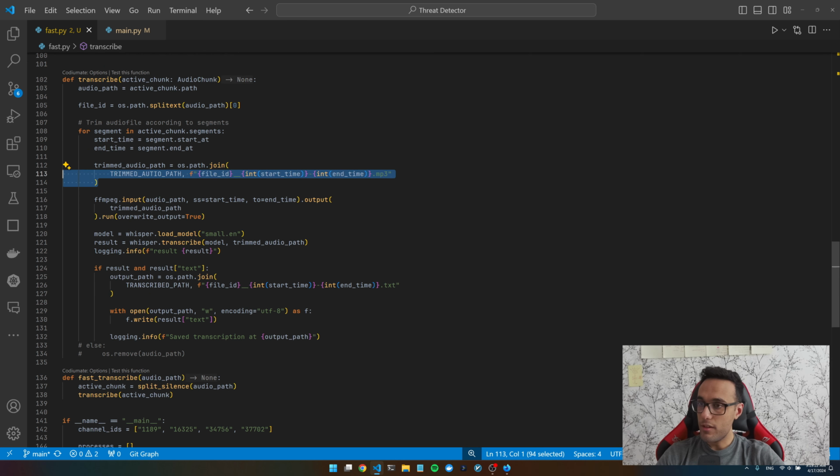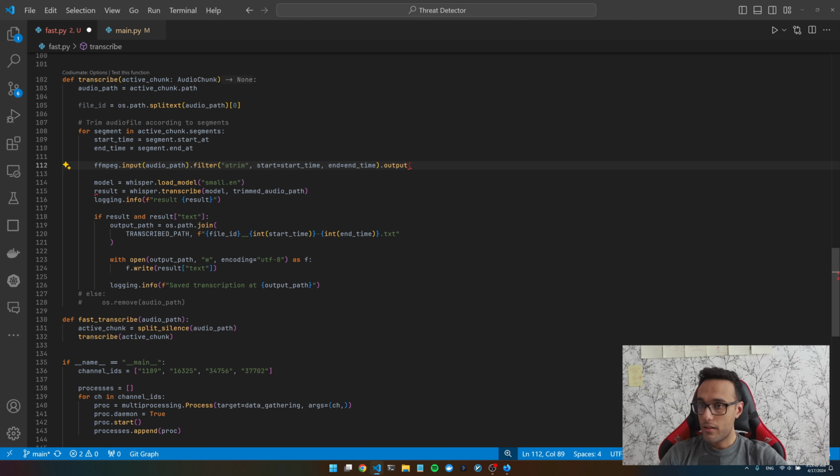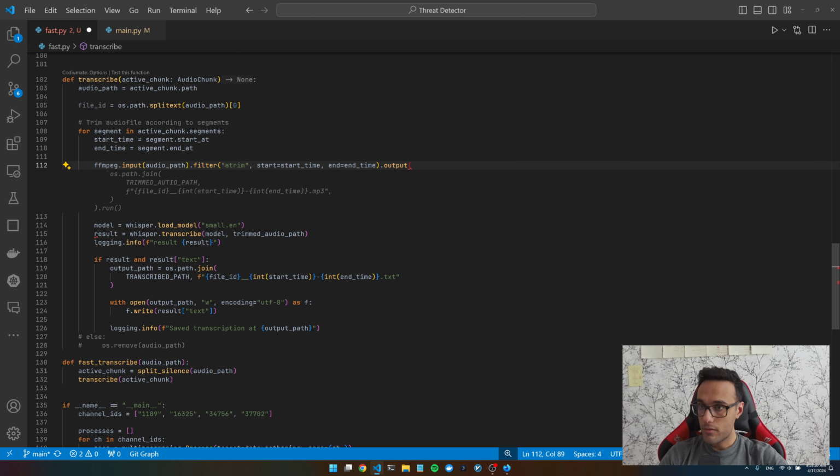Instead of saving all these chunks to separate files, we can just trim the file and process it directly with Whisper without writing to any file. So I'm gonna delete this and I'm gonna say read the file, then try to trim the file from start to finish.